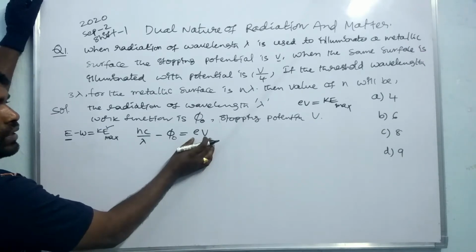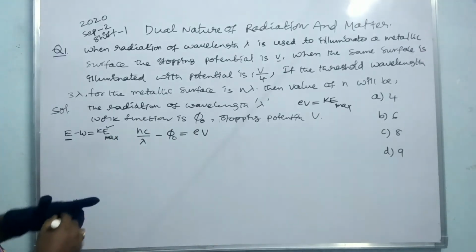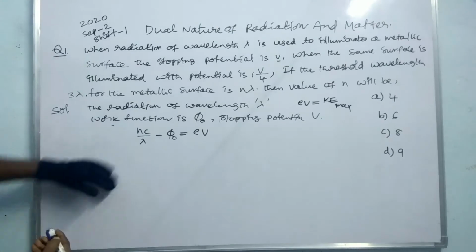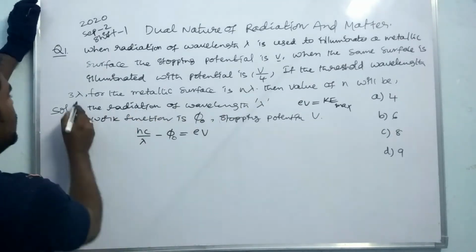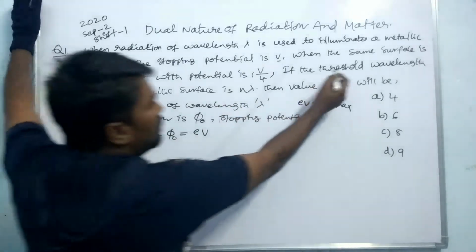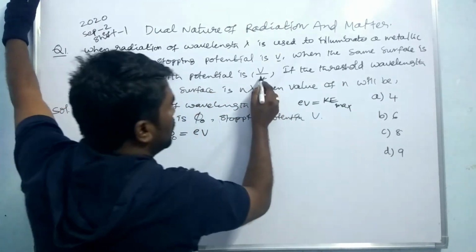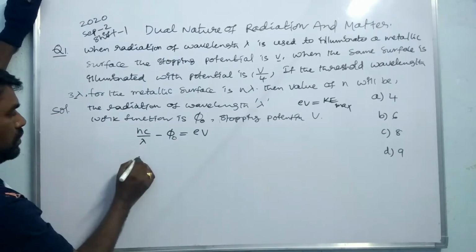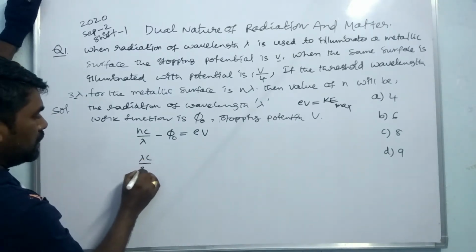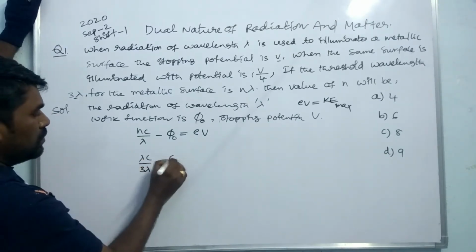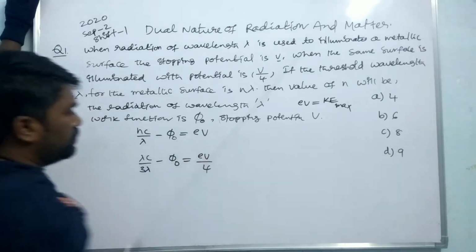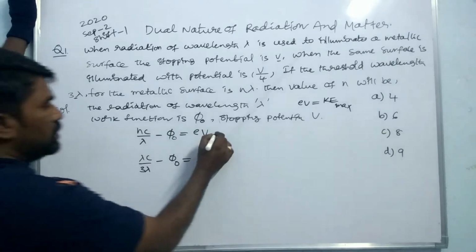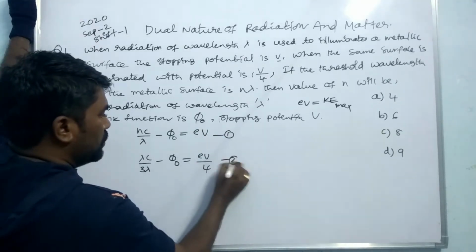Coming to the second one, the radiation has wavelength 3 lambda and the stopping potential is V by 4. Therefore hc by 3 lambda minus phi naught is equal to eV by 4. This is equation 1 and this is equation 2.